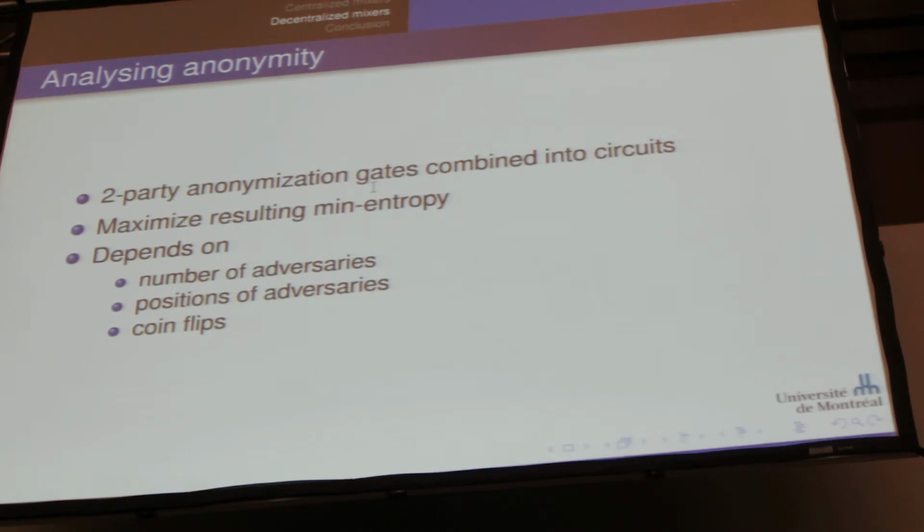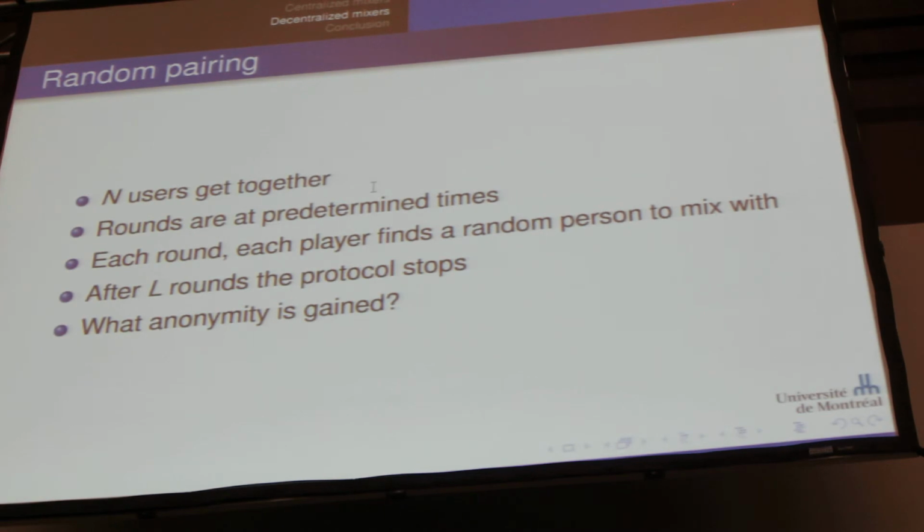So there are 3 circuits that I'm studying at the moment. The first one is really quite simple. End users get together and say, all right, we want to do some mixing together, so every round they pick someone at random and do 2-party anonymization. After a certain number of rounds, they stop and say, okay, so what have we gained? Well, chances are you ended up mixing with a few people, so somebody looking at the blockchain will have a little harder time finding out who you really are.